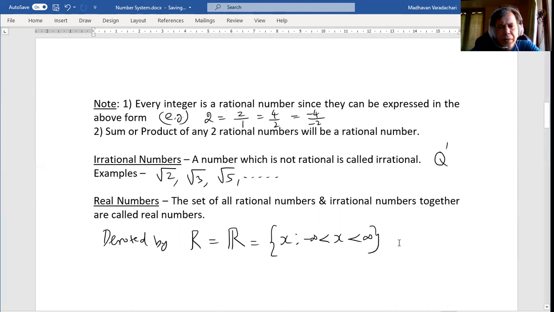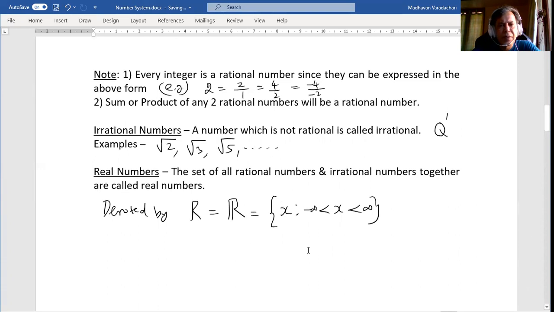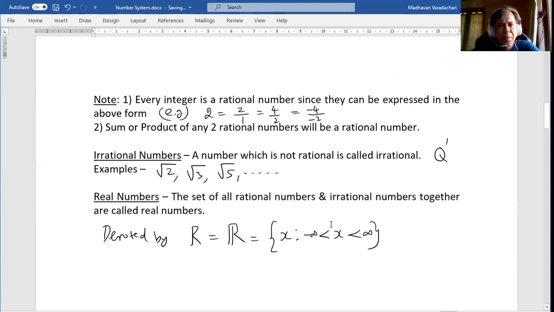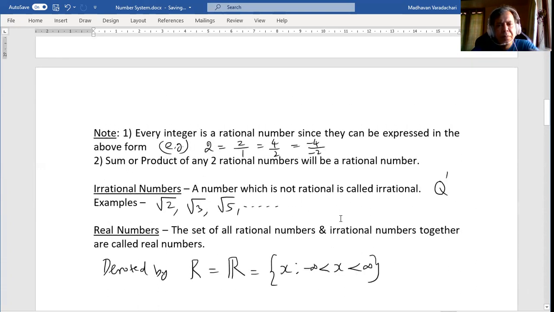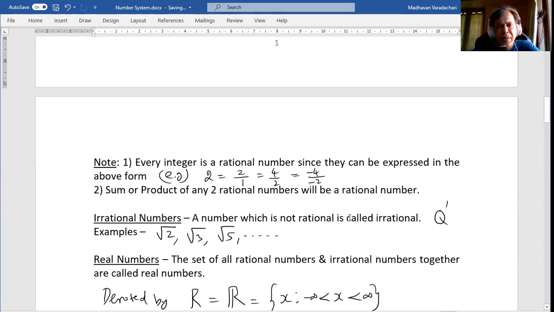How do you read it? All x which lie between negative infinity and positive infinity. Those are all considered real numbers. So this is about understanding the basic number systems which are used in mathematics.